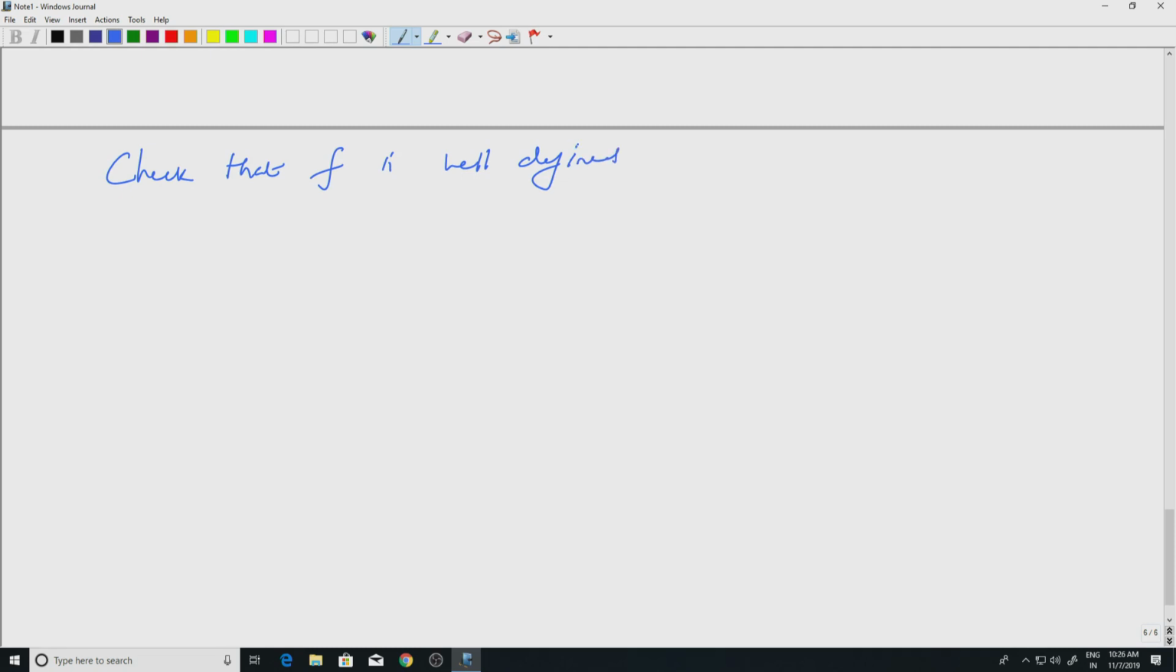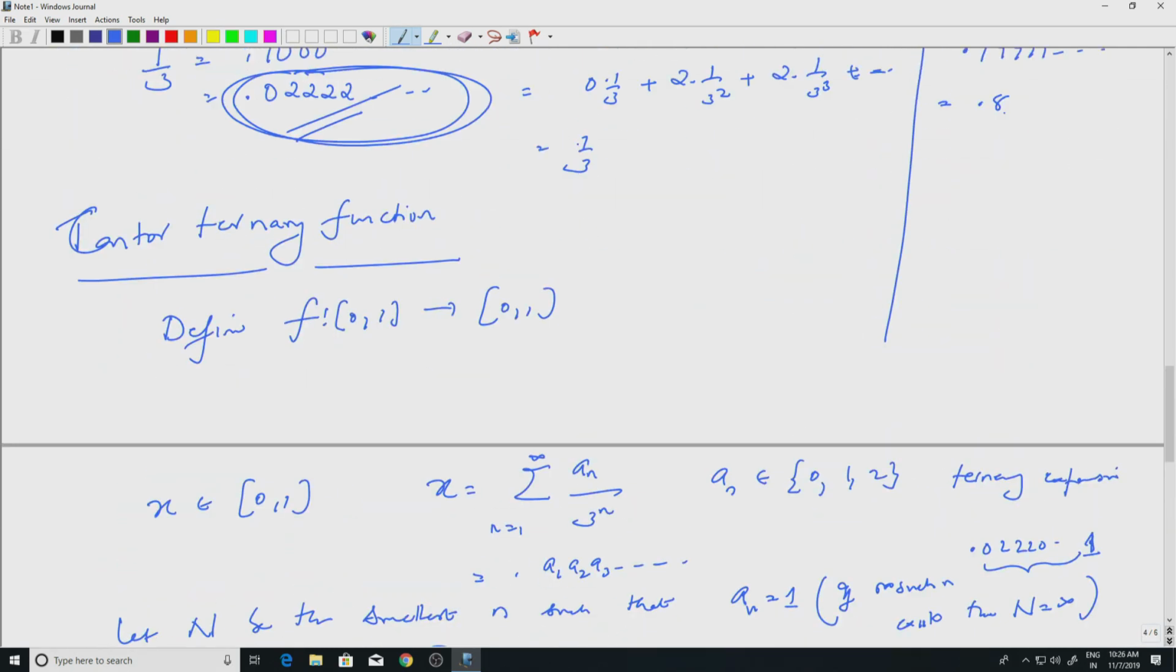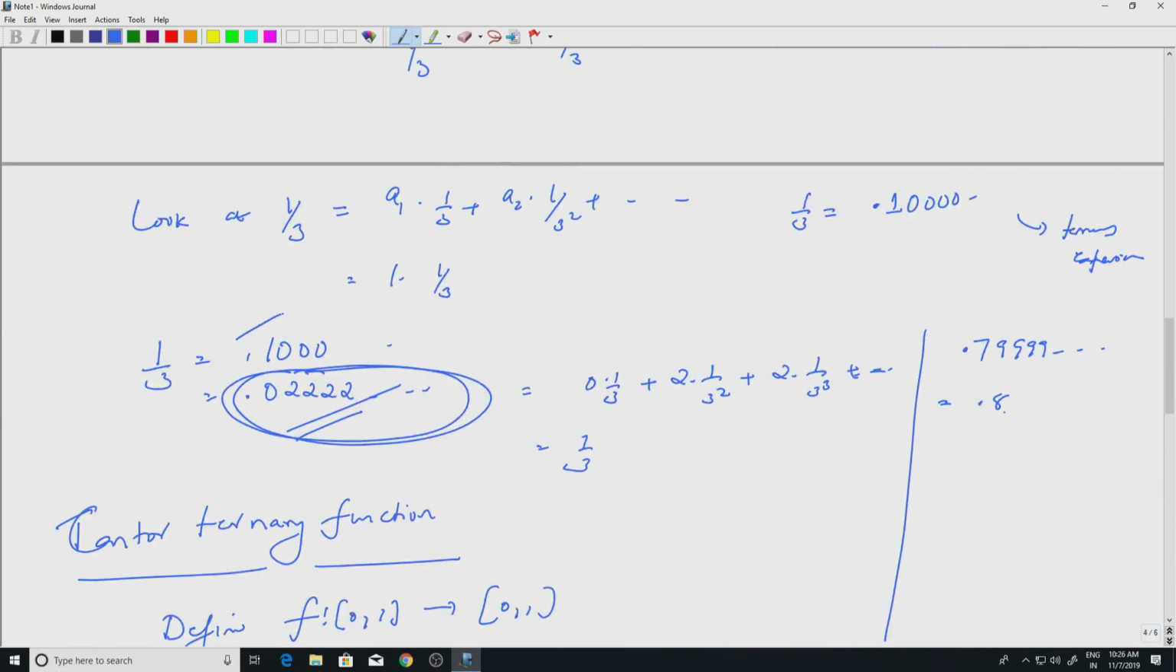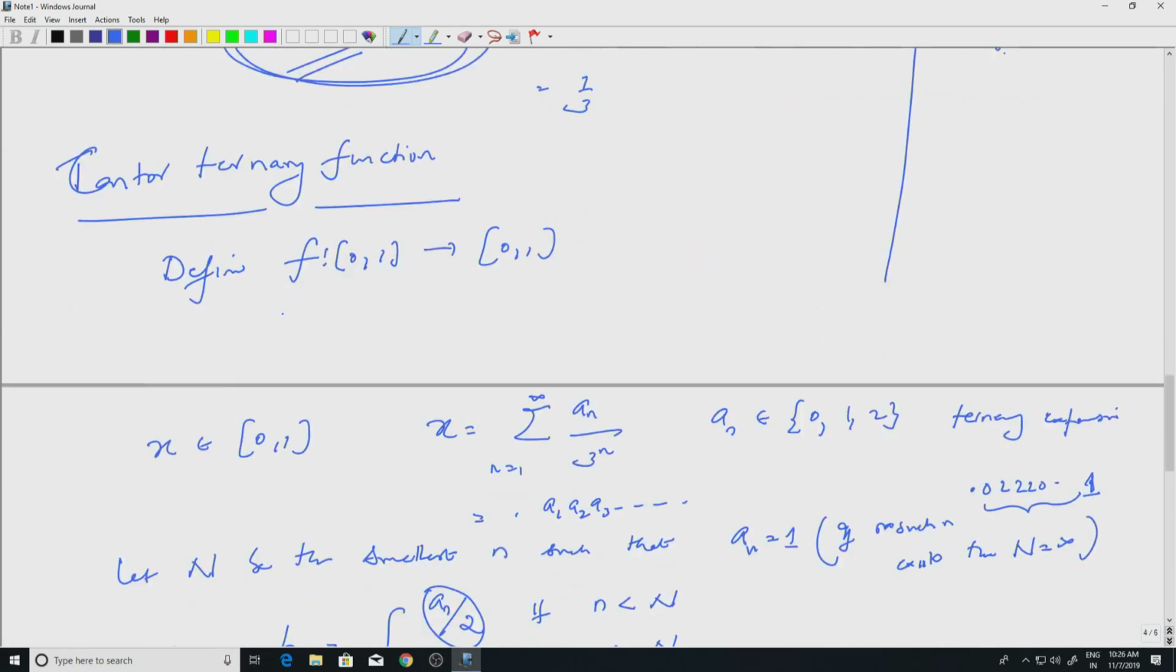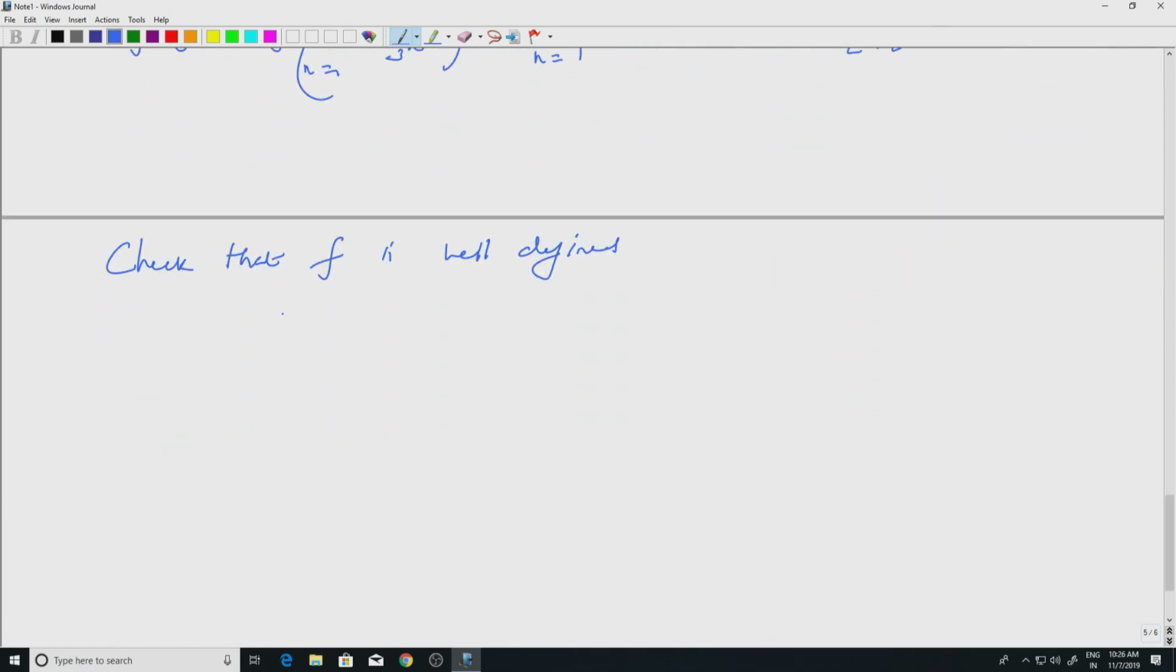What does that mean? There are points with 2 expansions. Remember 1 by 3 had 2 expansions, and if we use this formula we may get 2 expressions. We do not know if they are the same, so let us check. For example, 1 by 3 can be written as 0.10000 in ternary expansion. Remember this is ternary expansion, not decimal, which is also equal to 0.022222.